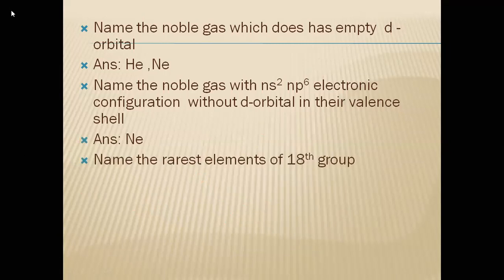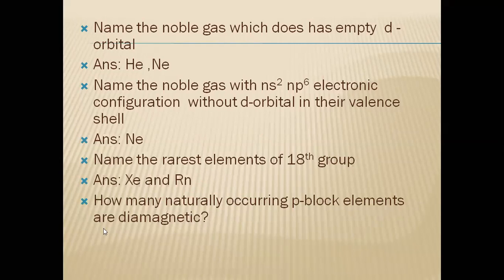Name the rarest element of the 18th group. Xenon and radon. Name the radioactive element of the 18th group. Radon. Name the noble gas which is not present in the atmosphere. Radon.